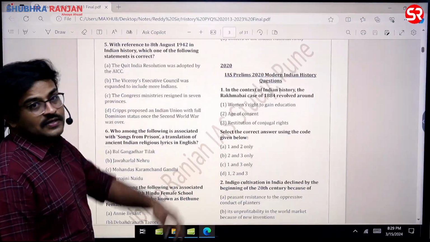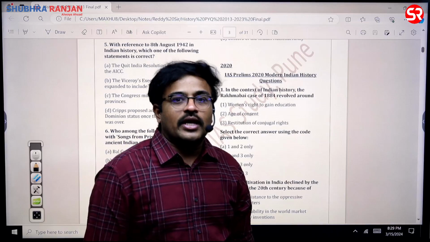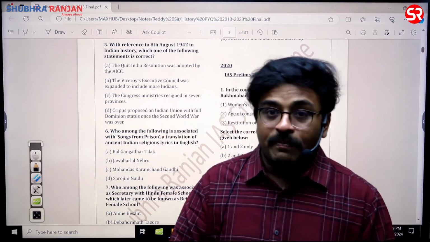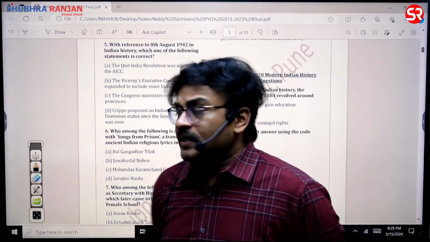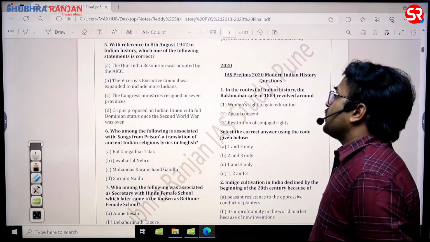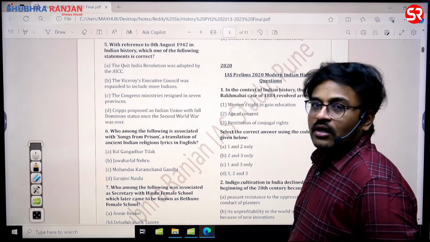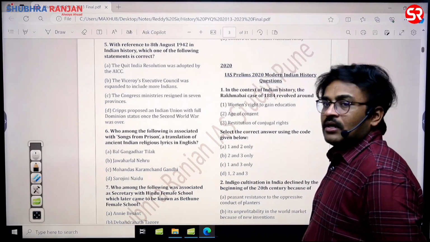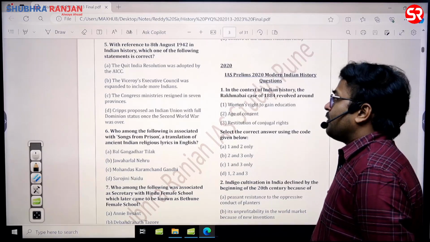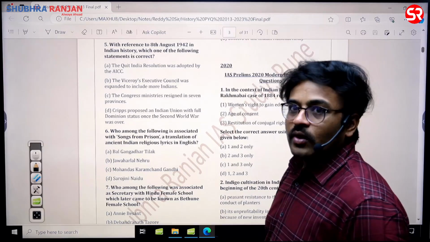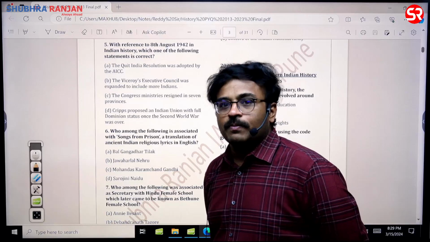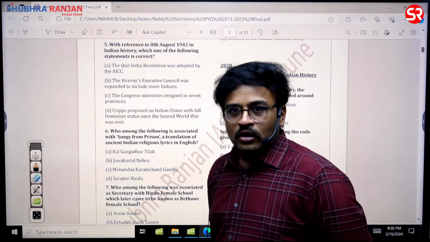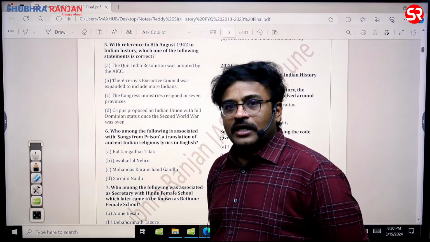Then just see this, a question came on 8th August, in the same way. 8th August of 1942 in Indian history, which one of the following statements is correct? In fact, the answer for this question is A, that is, the Quit India resolution was adopted by the All India Congress Committee. The resolution was proposed by Jawaharlal Nehru, whereas the call of Quit India was given by Yusuf Meherally, sir.